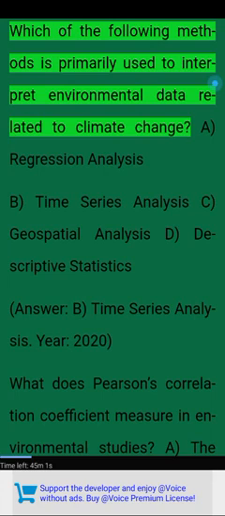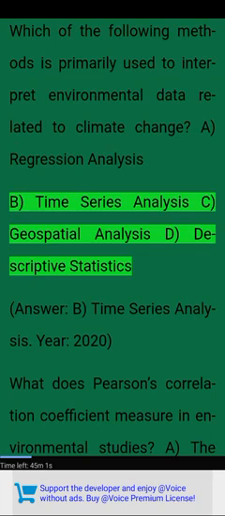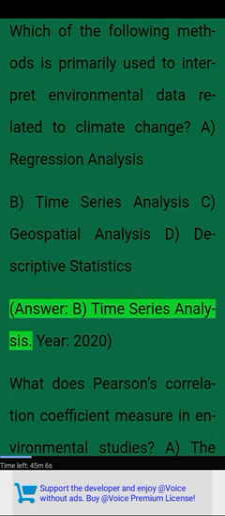Previous year questions. Which of the following methods is primarily used to interpret environmental data related to climate change? A. Regression analysis. B. Time series analysis. C. Geospatial analysis. D. Descriptive statistics. Answer. B. Time series analysis.